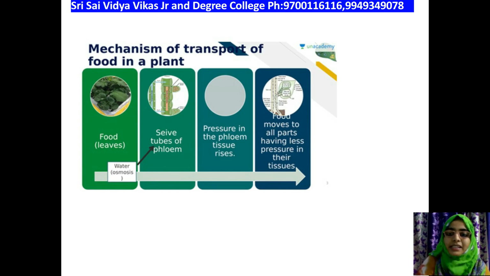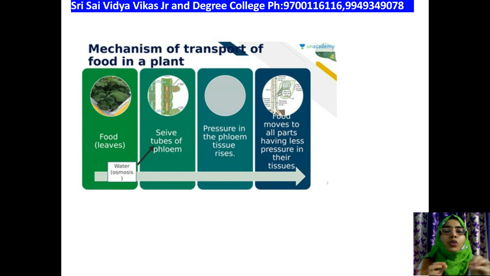It is not like only one type, only down or only up. It is a multi-directional process. That's why I told you it is called a multi-directional process, because leaves are centralized organs, like our heart. A basic example is our heart. The heart cannot pump blood only to the lower body parts or only to the upper body parts. It transports blood to all the body parts, like the two hands, two legs, the brain, each and every body part. The heart is a multi-speciality organ, yes or no? Similarly, phloem tissues are also multi-directional, helping in movement of food materials through a multi-directional process.